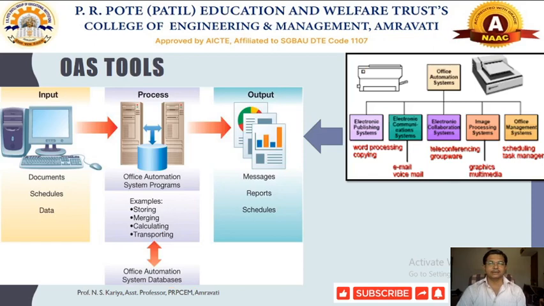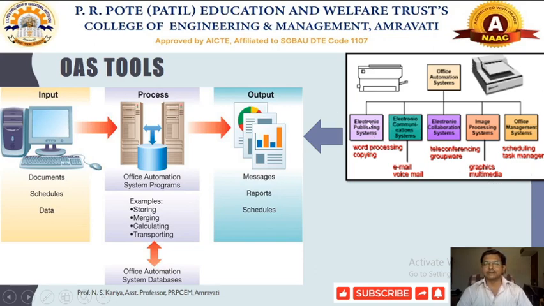Now see the different kinds of office automation tools used in different organizations, which vary with their nature of work. We will find some sort of architecture here with different kinds of automation tools.